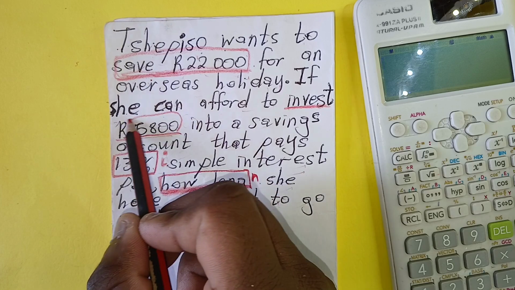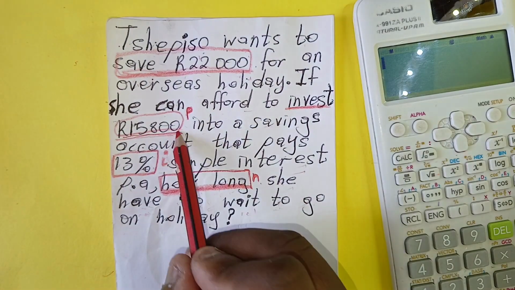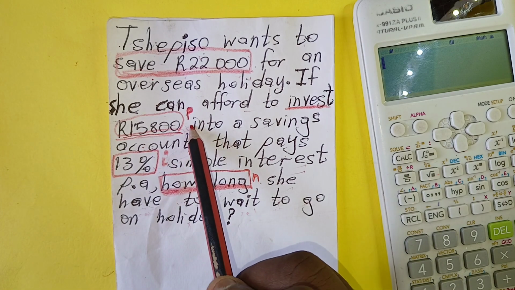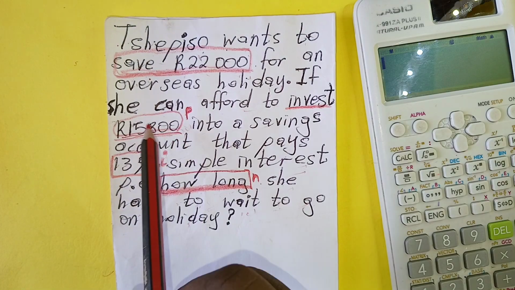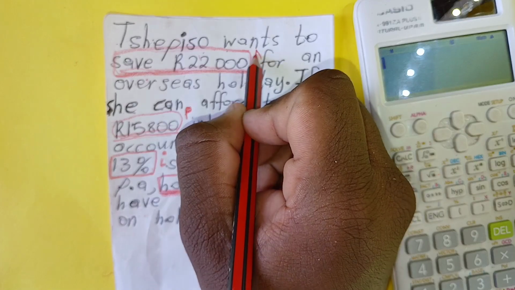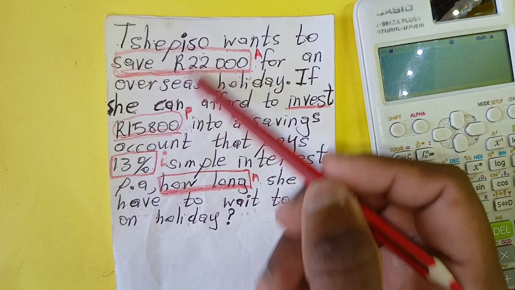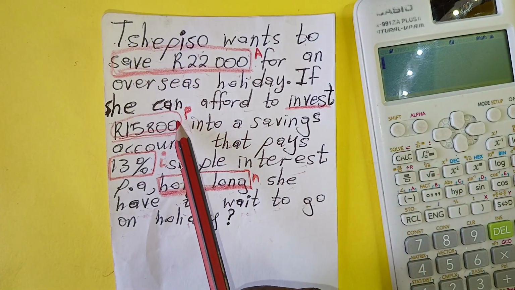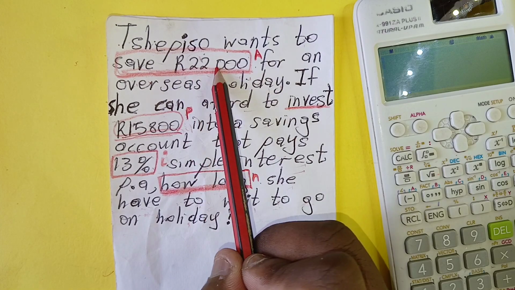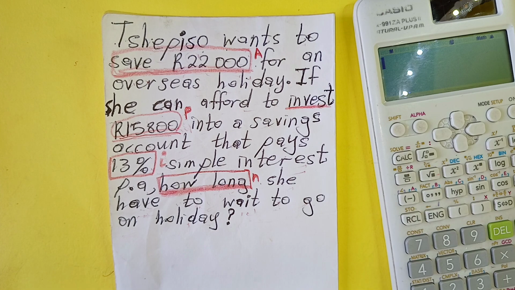this one is P, the principal amount that she can afford to invest, so that she can have this one, which is A. Another way of identifying between these two amounts: you should know that P will always be smaller than A, and A will always be bigger than P. Do you understand? Now let's solve what they need.